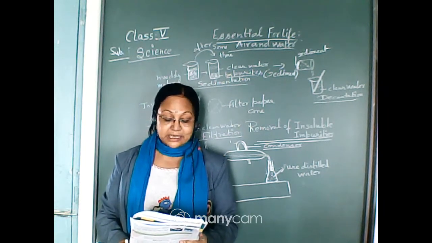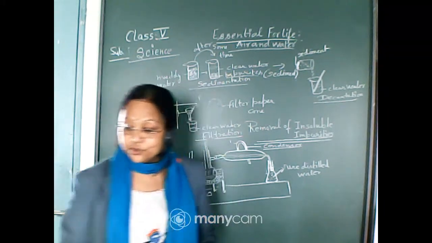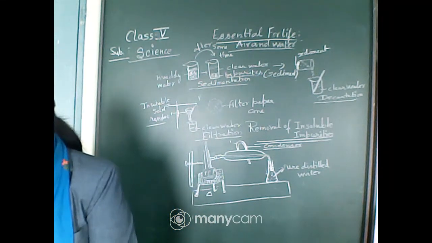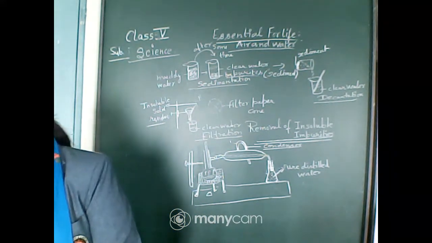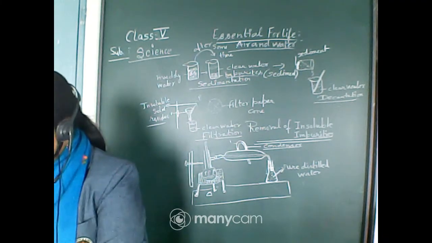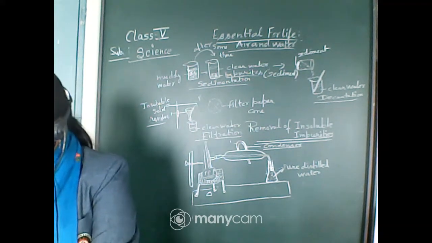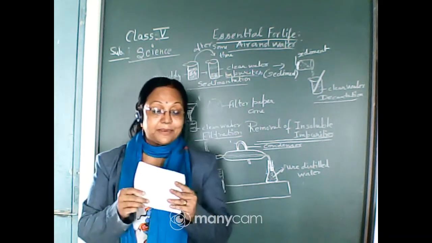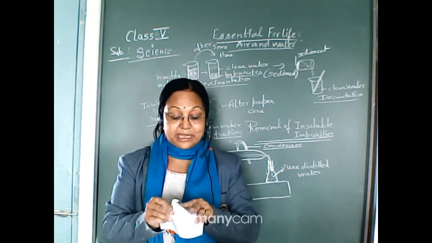Now, C is the filtration. For filtration, at first we should know about the paper. We take a piece of paper, and this is called the filter paper. The paper is made into a cone shape.